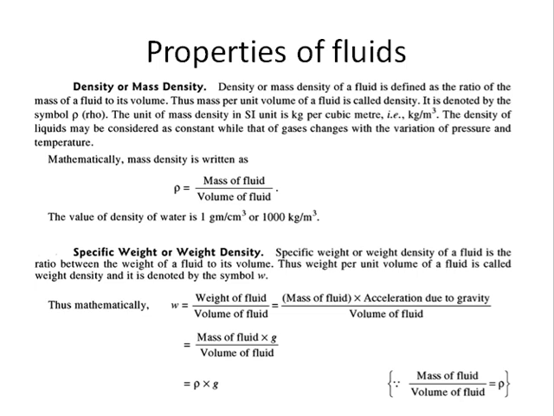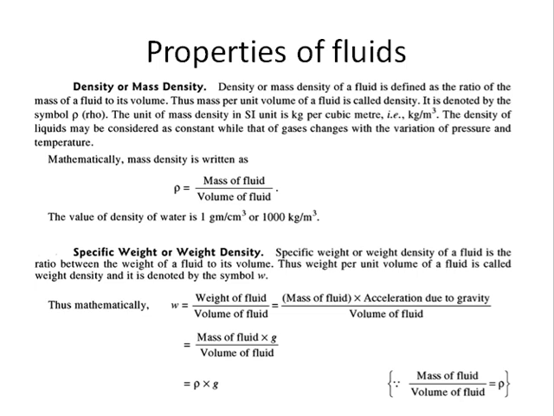Now you can clearly see that the first property which I'm going to discuss is density. A very common term, density. We are dealing with density in our day-to-day life, and we have been studying this term since our school days. So let us just quickly recap this property, density, or sometimes alternatively it is also called mass density. You are familiar that density is the ratio of mass and volume, the mass of a fluid to its volume.